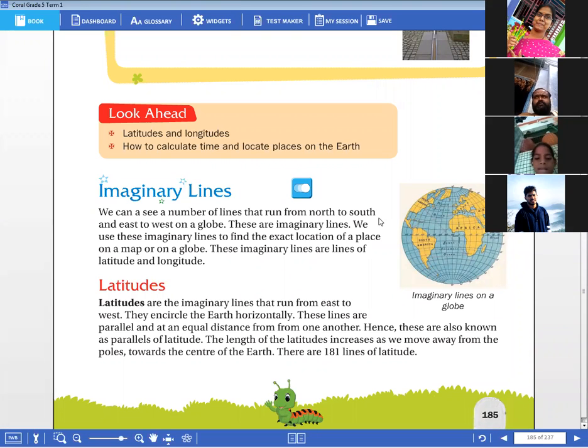They are drawn in this direction. So these run from east to west. This is called horizontal. Horizontal lines, children.